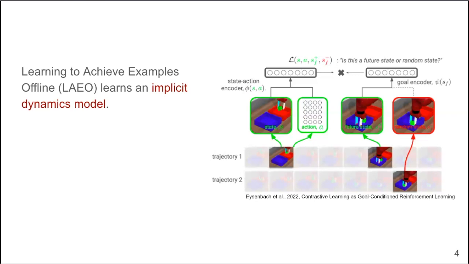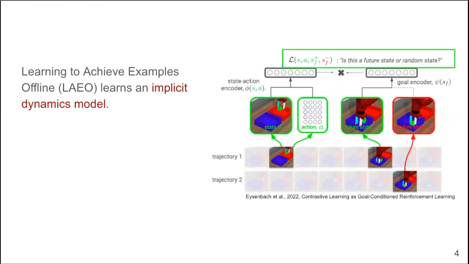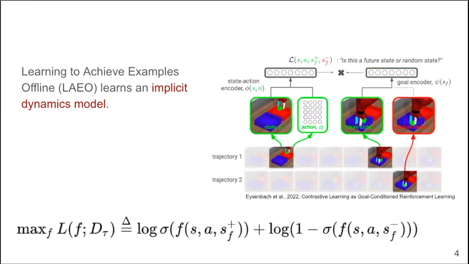At a high level, LAEO consists of two components: an actor and a critic. The critic is a neural network that can be viewed as an implicit dynamics model. It takes as input a state action pair, S, A, as well as a candidate future state, S_F, and outputs a score estimating the likelihood that S_F is an actual future state that is encountered in the same trajectory after taking action A from state S. The dynamics model is trained using contrastive loss, where positive examples are states that are sampled from the same trajectory as the input state action pair, and negative examples are random states.